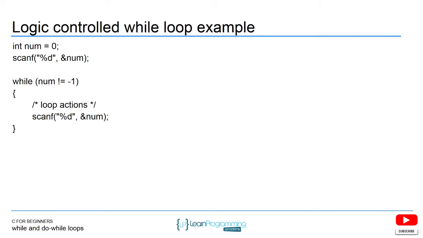So same type of syntax here with our while, right? Our loop control variable here is num. We initialize it to 0 at the top, and then we read in and modify it to see if we're going to enter the loop based on what the user entered on the keyboard. Then inside the parentheses for the while keyword, we check to see if it's a -1. In the body of the while loop, the brackets don't need to be there because there's a single statement, but I like to put them in there. Then we also read the next input and store it in num. If the user enters a -1 for that next input, it will jump out of the loop. If they don't, it will continue to execute and ask them to enter information.